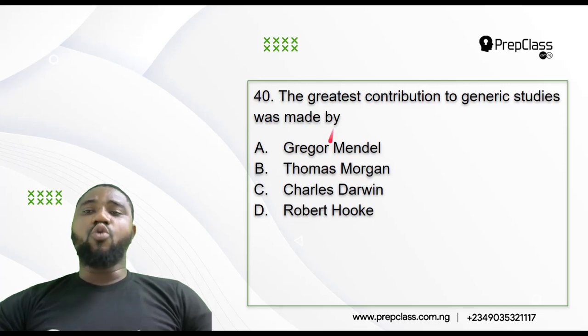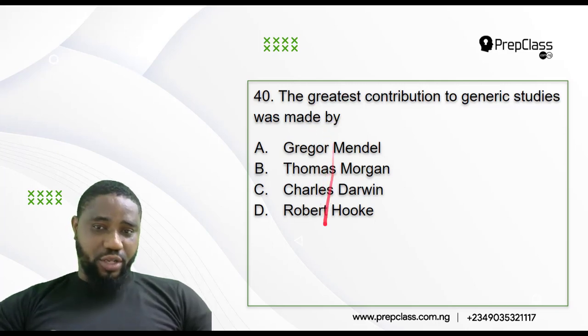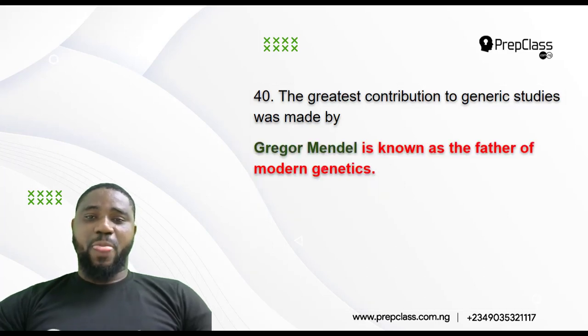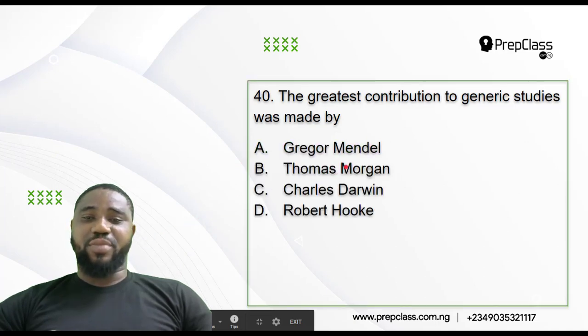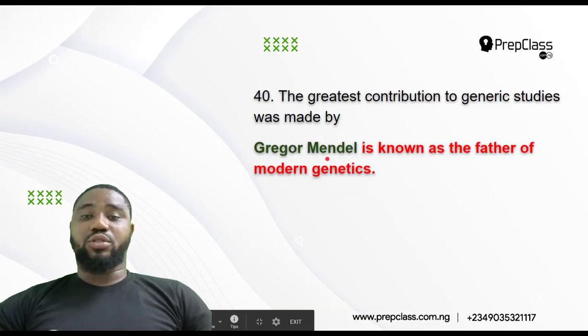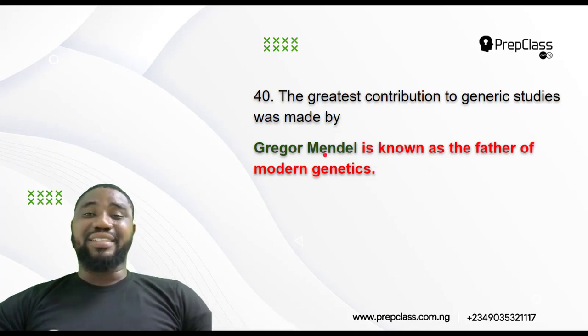So out of these four, who made the greatest contribution to the study of genetics? Now I say that Gregor Mendel is known as the father of modern genetics. So whenever you hear Gregor Mendel, you have to respect him. He is the father of what? Modern genetics. So he's the one that made the greatest study to genetics.